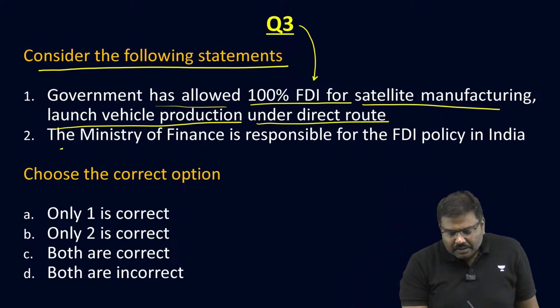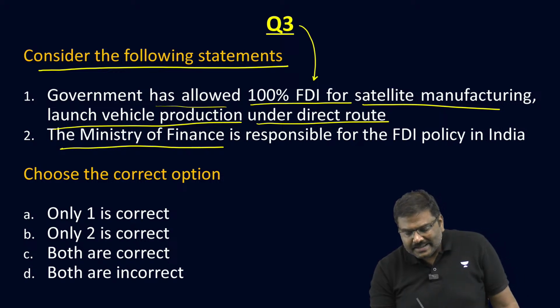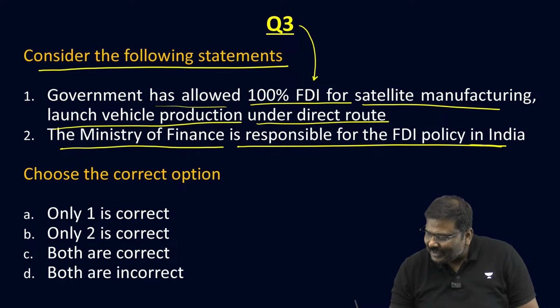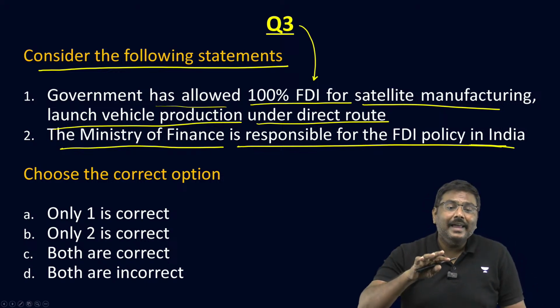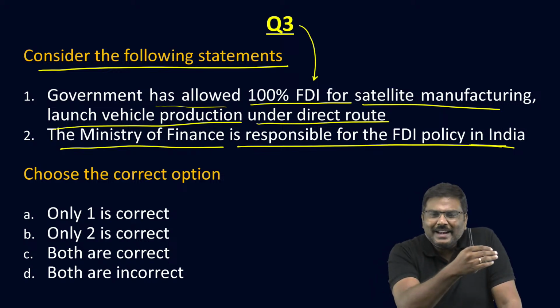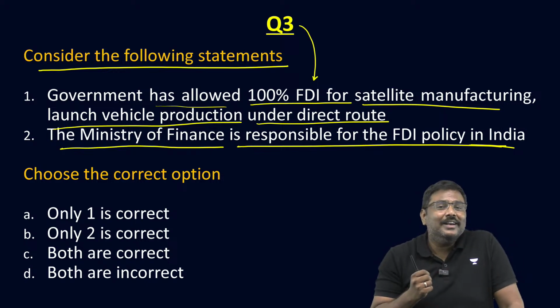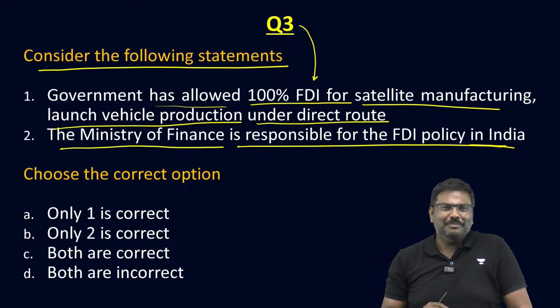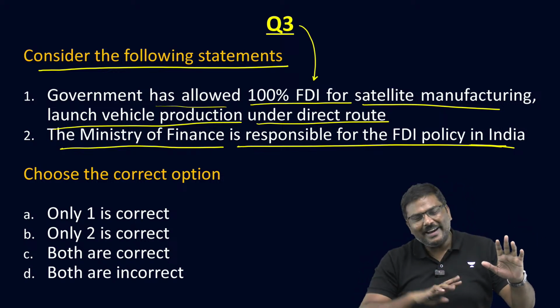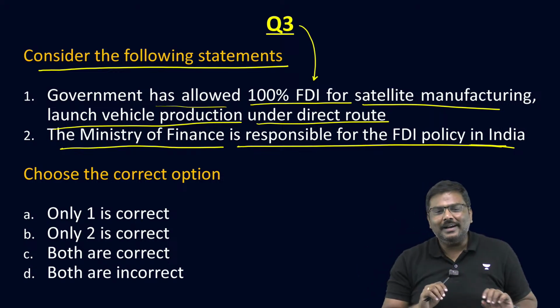Second statement, the Ministry of Finance is responsible for the FDI policy in India. Whether the first statement is true, second is correct, both are correct or both are incorrect. Basically the old pattern of question.